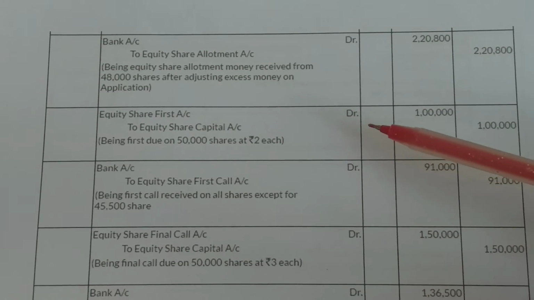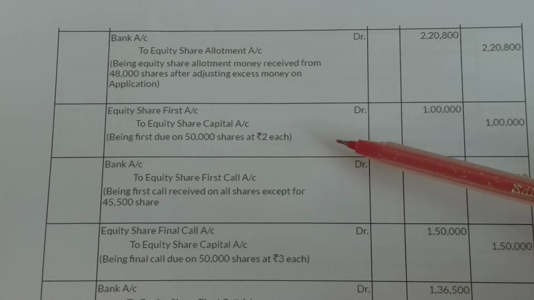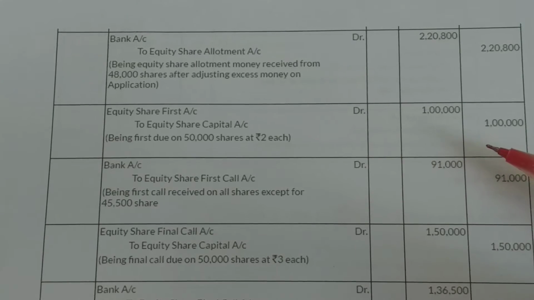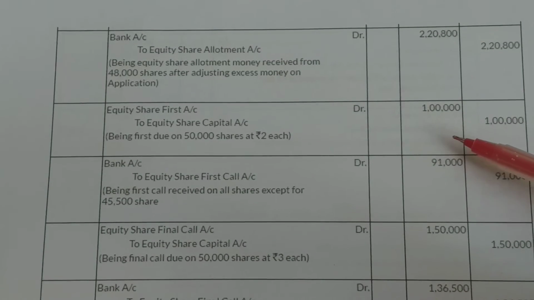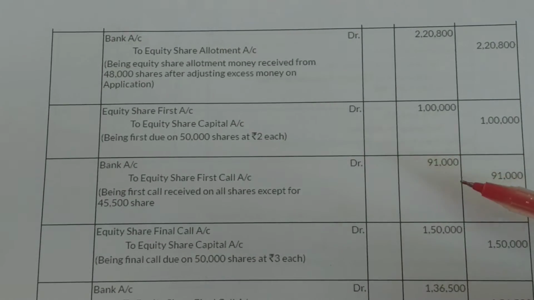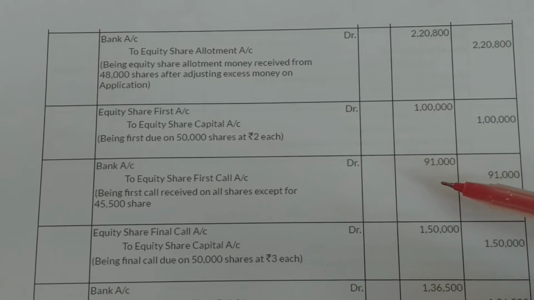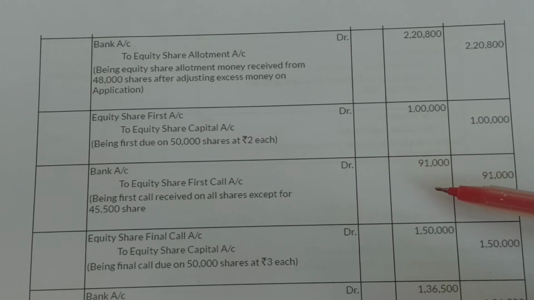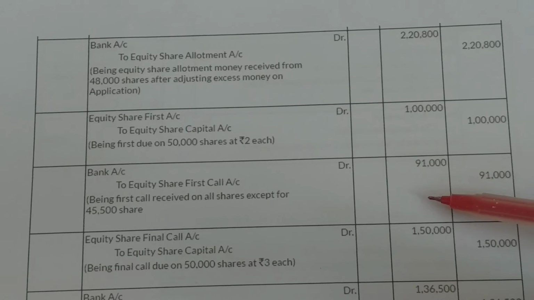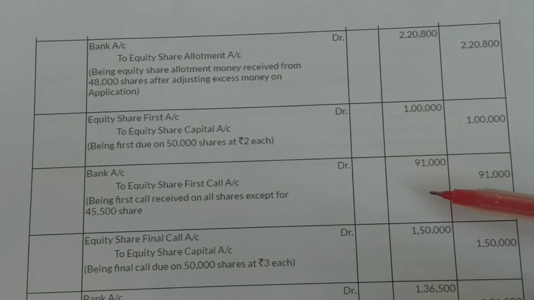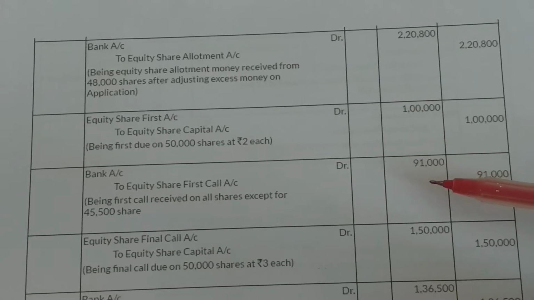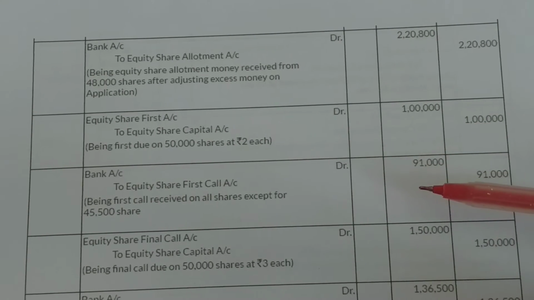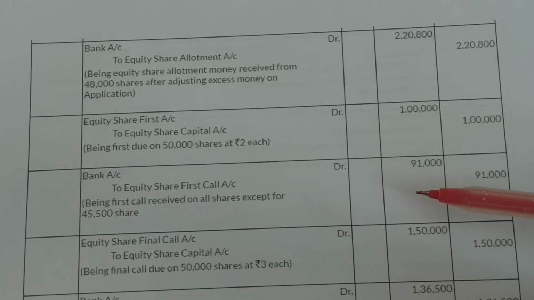Then we need to make the next call, that is equity share first call account debited to equity share capital, that is 50,000 into 2, 1 lakh, and bank account debited to equity share first call. We have a calls in arrears in this installment also, and Mr. A, who was allotted 2,000 shares, he didn't pay this money, and Mr. B, who was supposed to pay this installment on his 2,500 shares, also failed to pay this call.